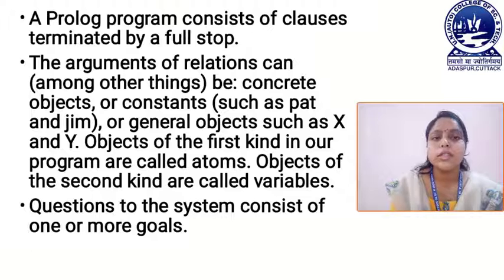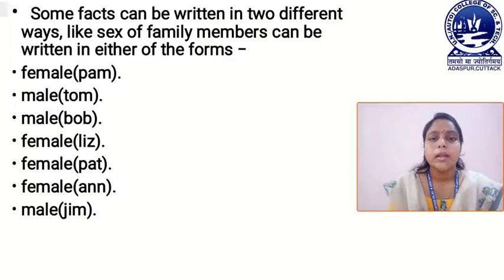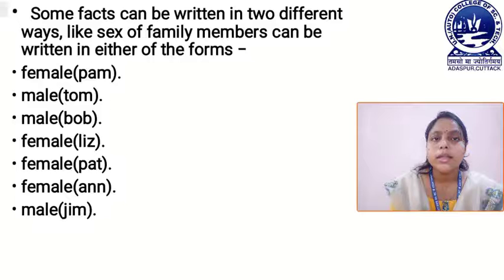Next, questions to the system consist of one or more goals, which means when we are questioning the system or the knowledge base, then it must consist of one or more goals. Next, some facts can be written in two different ways. Like sex of family members can be written in either of the forms. Now look at the first form. Female Pam, which means here Pam is female. Next, male Tom, then male Bob, then female Liz, then female Pat, then female Anne, then male Jim. This is one way in which we can represent the sex of the family members.